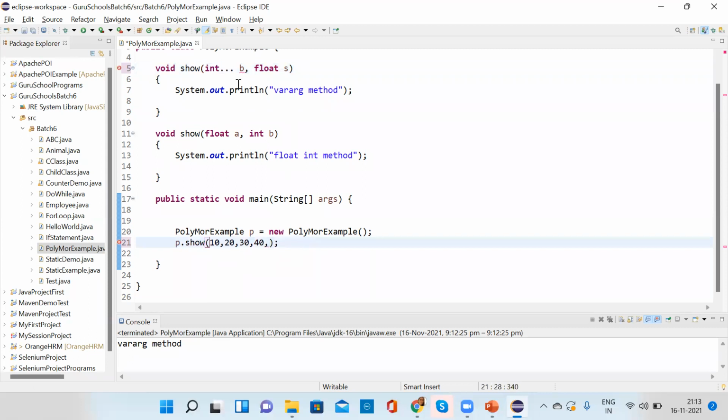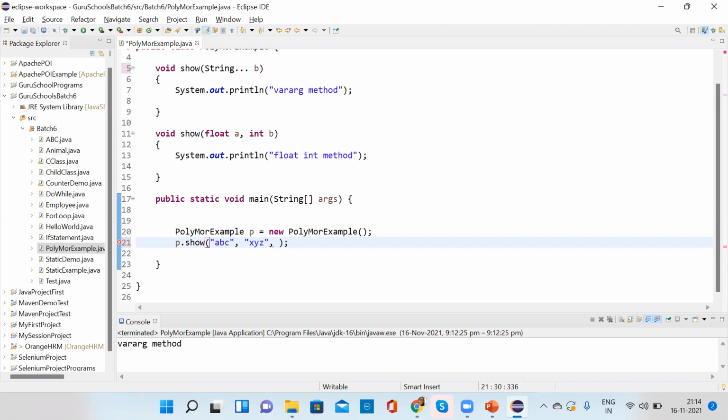If I pass a string here, and if I pass multiple strings, A, B, C, yes, multiple strings I can call.